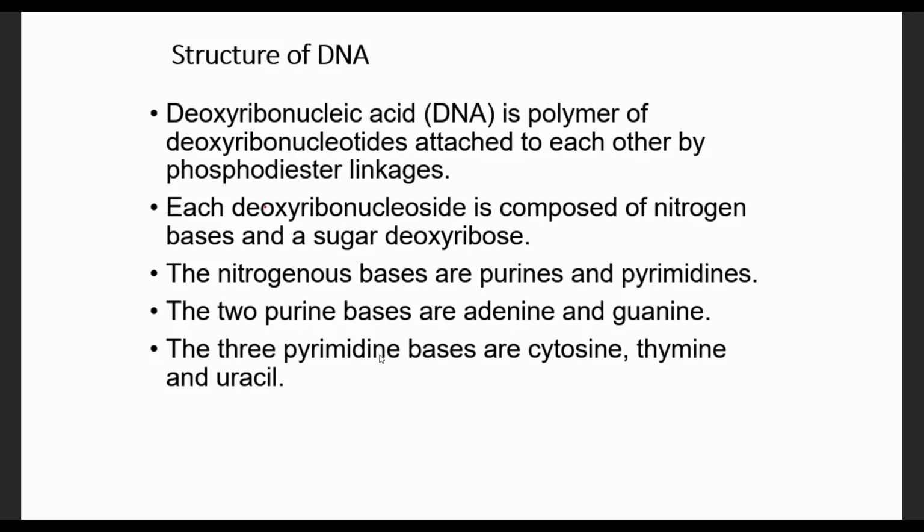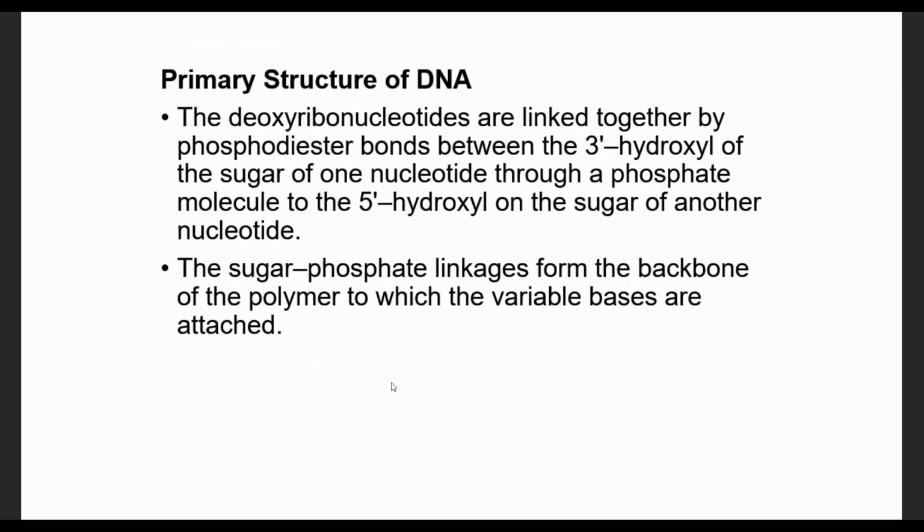Each deoxyribonucleotide contains a nitrogen base and a deoxyribose sugar. The nitrogen bases are purine and pyrimidine bases. The two purine bases are adenine and guanine. The three pyrimidine bases are cytosine, thymine, and uracil.